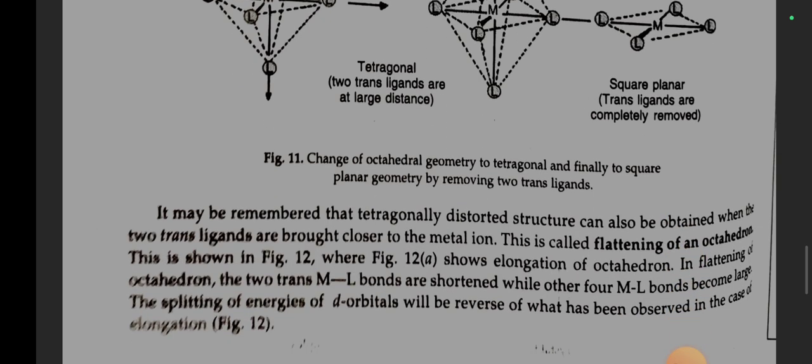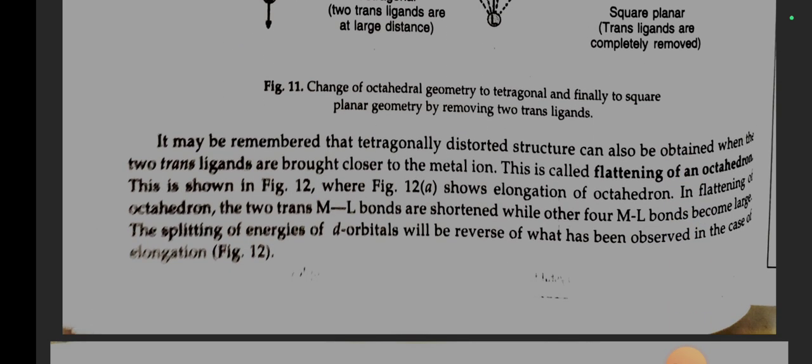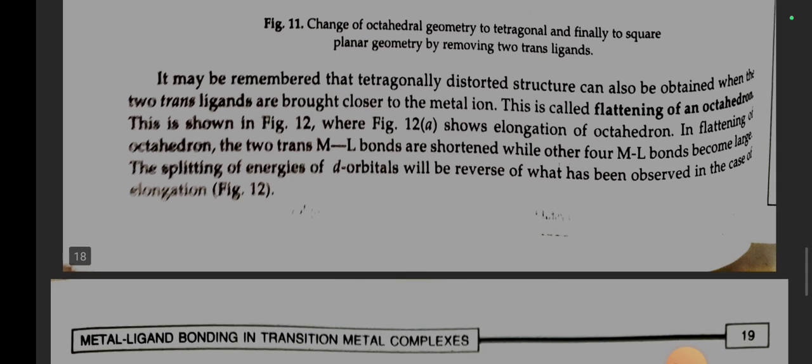It may be remembered that tetragonally distorted structure can also be obtained when two trans ligands are brought closer to the metal ion. This is called flattening of an octahedron. This is shown in figure 12, where figure 12a shows elongation of octahedron. In flattening of octahedron, the two M-L bonds are shortened while the other 4 M-L bonds become longer. The splitting of energies of d orbitals will be the reverse of what has been observed in the case of elongation.